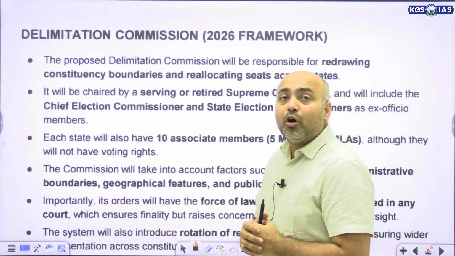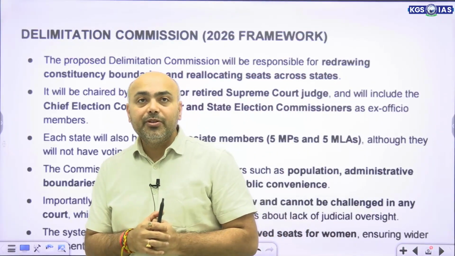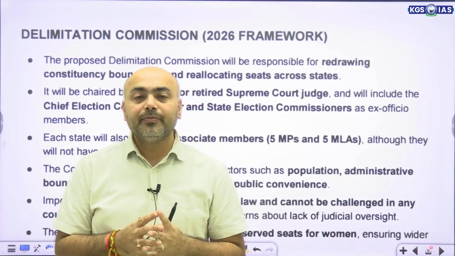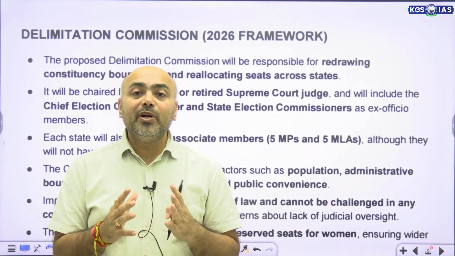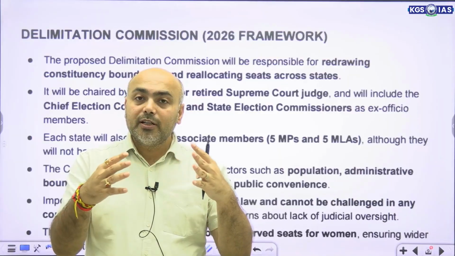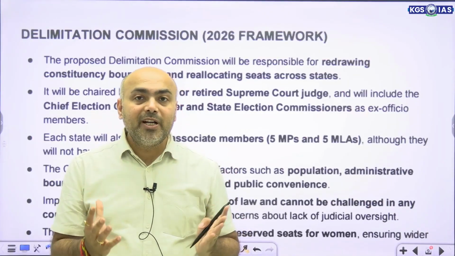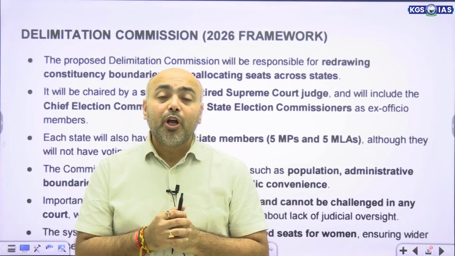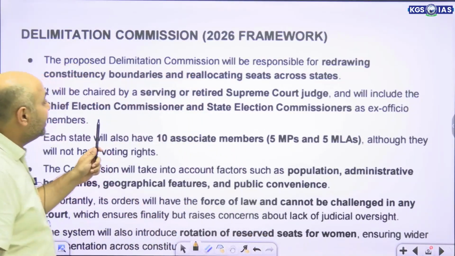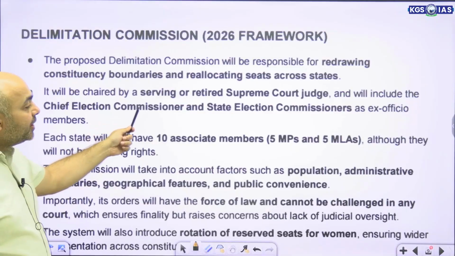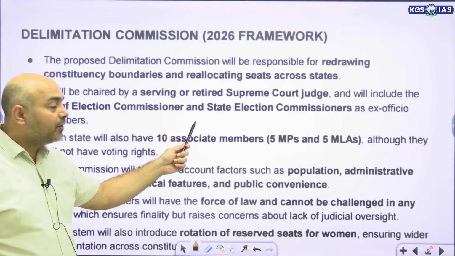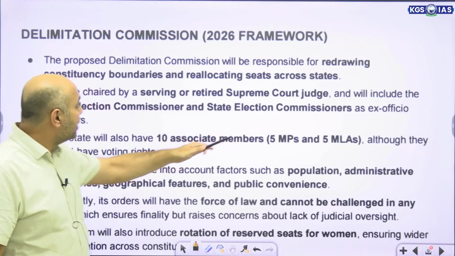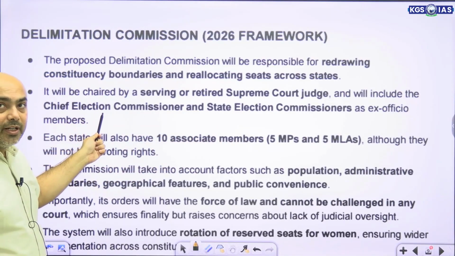Now, what is the Delimitation Commission and the provisions related to it? As we know, we know what the objective of the Delimitation Commission is. We have talked about it earlier in this video. But what is the composition of the Delimitation Commission? The Delimitation Commission comprises a serving or retired Supreme Court judge who would be the chairman of it.